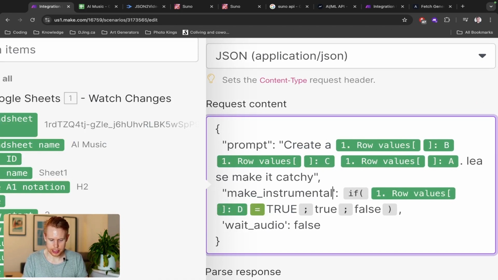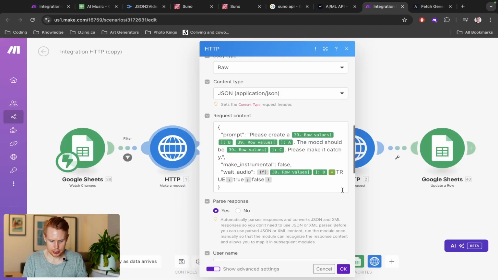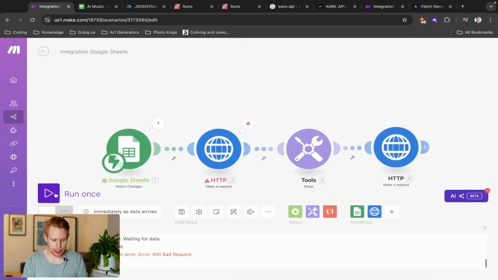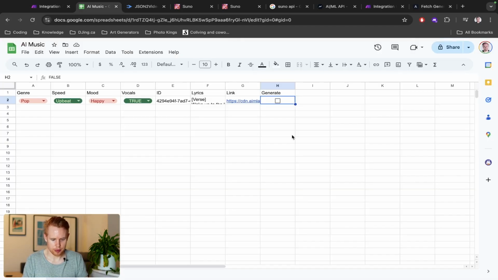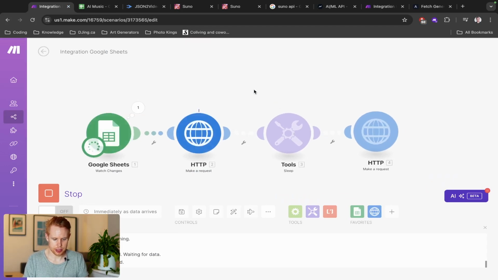So I'm going to do the double quote. Usually single quote works as well, but for whatever reason, I think that that's probably what's holding us up here. So I'm just going to make sure I answered that correctly. And yeah, it looks good. We'll give this a shot and try running this one more time. We'll wait for new data, click generate, and see if it works this time. Okay, sweet. So it's really just as simple as that.